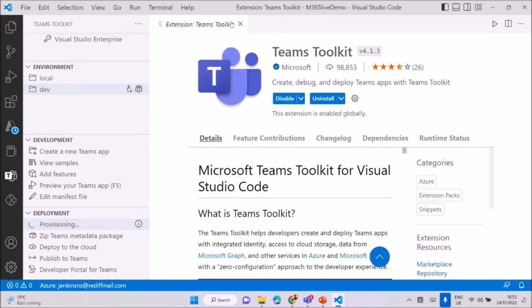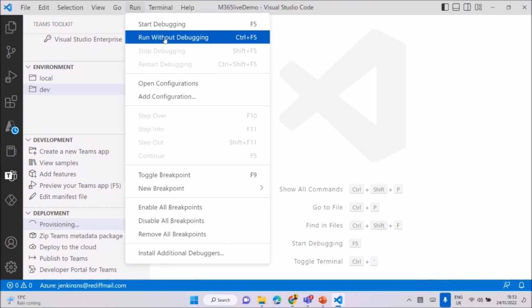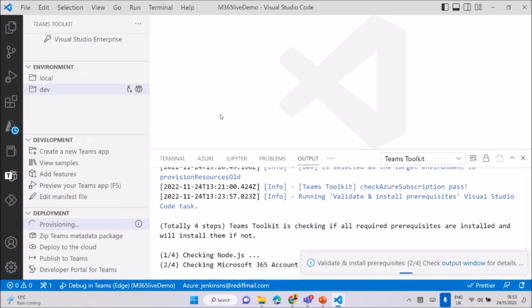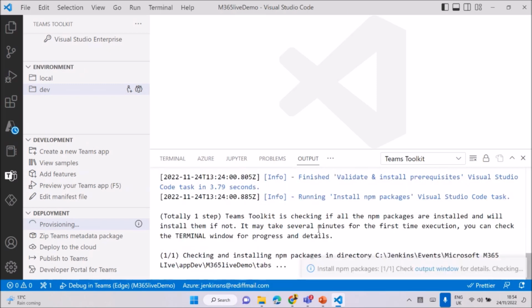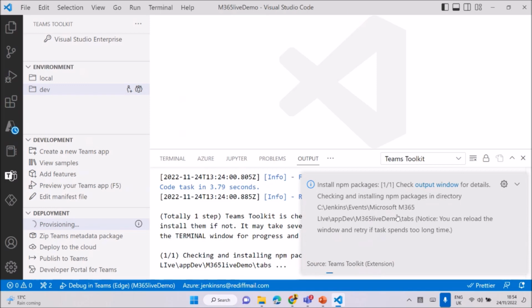Okay, let's see. I'll run the start as a debug. Without debugging, we run without debugging, because we don't want to debug. Just run. It will deploy in our Outlook and it will show. This will install the prerequisites, verify everything and run. You can see here all the details of what is happening when we are reloading the window, and it will deploy in all the source part.